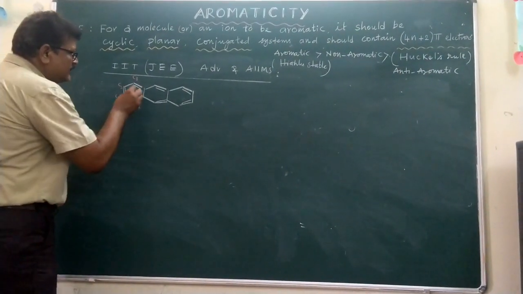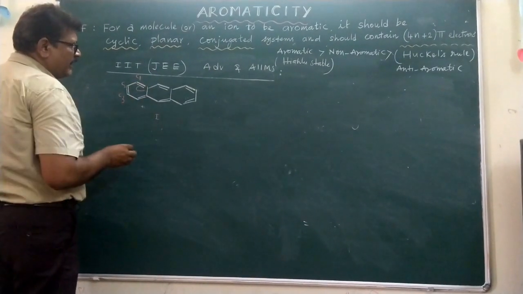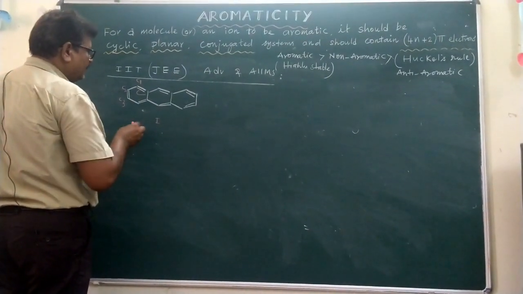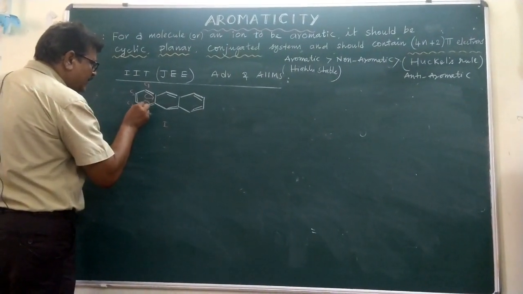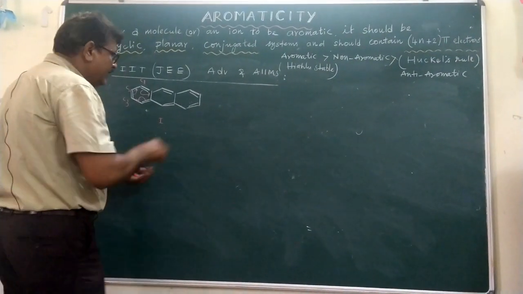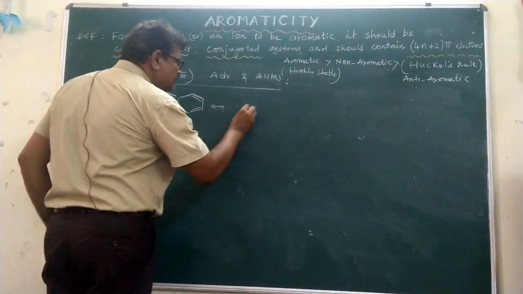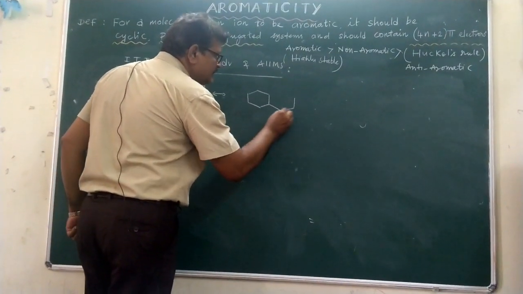The delocalization is explained as follows: this is structure 1, and this pi bond goes here, this pi bond shifts here, and this pi bond shifts here. Resultantly the next resonance structure comes.